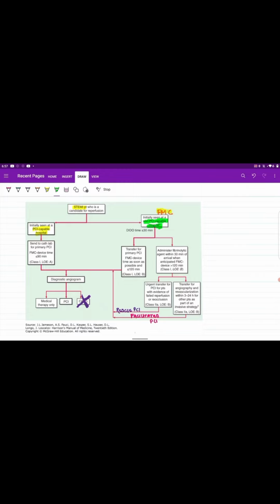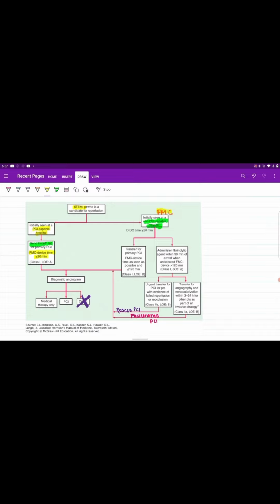When the patient shows up at a PCI capable hospital, send the patient to the cath lab. The first medical contact to device time should be less than 90 minutes, which means first medical contact is the patient at the hospital and the device is primary percutaneous intervention. So this time should be less than 90 minutes.